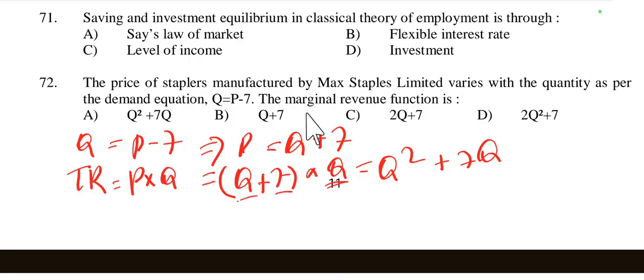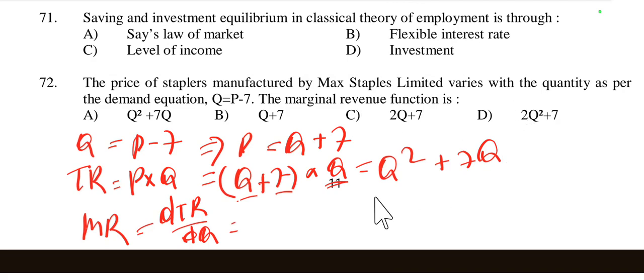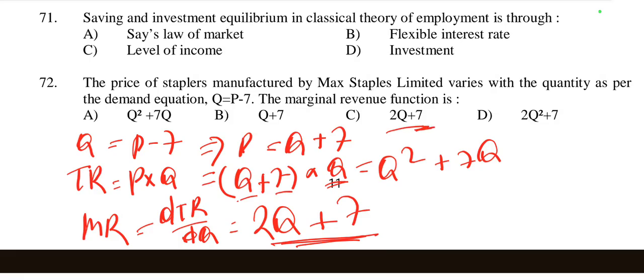From TR we can find the MR. MR is equal to the derivative of TR with respect to Q. The derivative of Q square is 2Q, and the derivative of 7Q is 7. So 2Q plus 7 is the final answer. Here MR is equal to 2Q plus 7. So option C is right here.